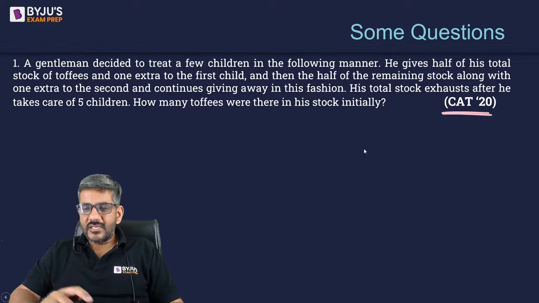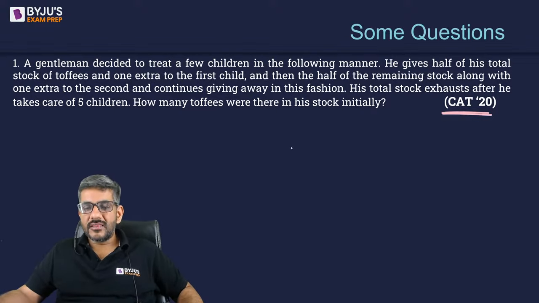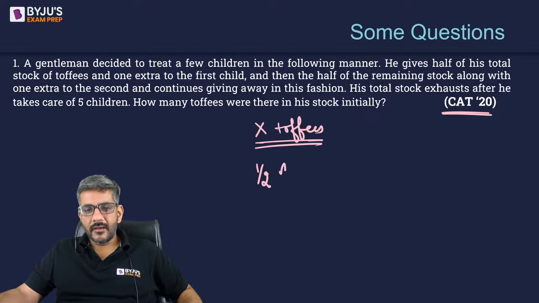Okay, here is a question for all of you. Let's start discussing. A gentleman decided to treat a few children in the following manner. He gives half of his total stock of toffees and one extra to the first child. So currently, let us say he has got X toffees. So he gives half of them to a child and one extra to the child. Remaining number of toffees is, let us say, Y.